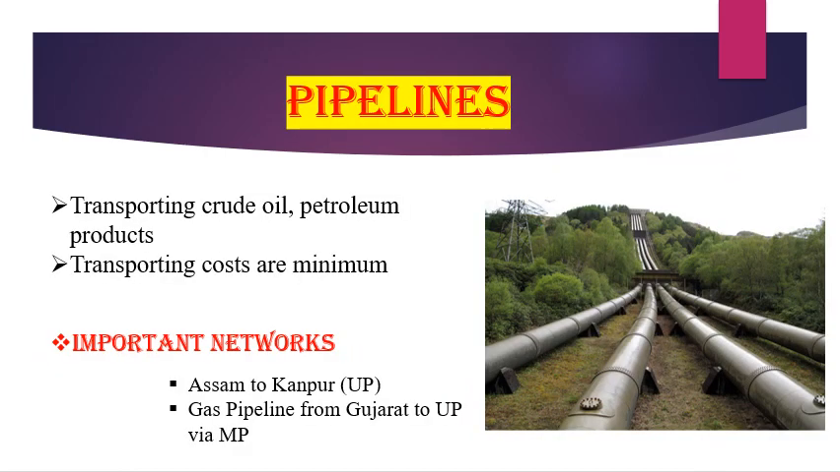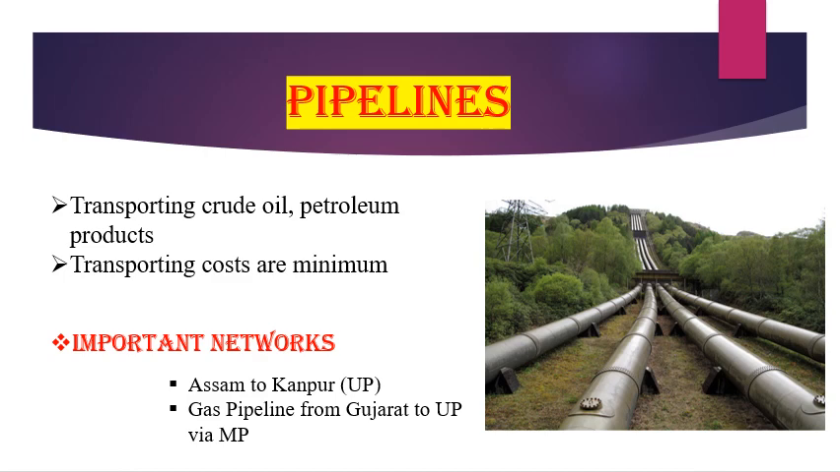Next one, pipelines. It is an important means of transportation in our country. Pipelines are used for transporting crude oil, petroleum products and natural gas, and also some solids like iron slurry. Inland locations of refineries like Barauni, Mathura, Panipat are viable because of pipelines. The initial cost of laying the pipelines is high, but subsequent running costs are minimal. There can be no transshipment losses or delays through the pipelines.